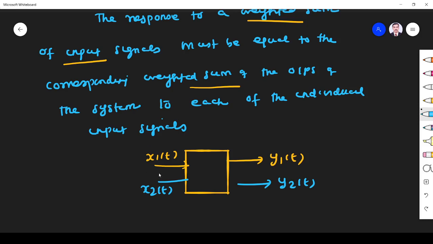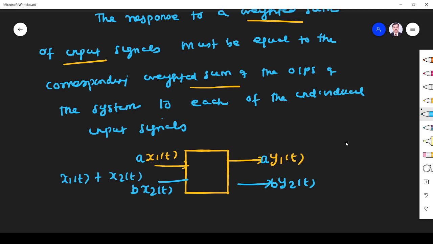What the principle of superposition states is the response of a system to a weighted sum of the input, right? So let me increase the weight or scale the input. If I apply a times x1 of t, the output should also be increased by a times. That's what a proper system or linear system does. Similarly, if you scale your input by b times, the output must also be increased by the same factor. Yes or no? So what the principle of superposition states is the weighted sum. This is the sum. What is the sum? x1 of t plus x2 of t is the sum of input.